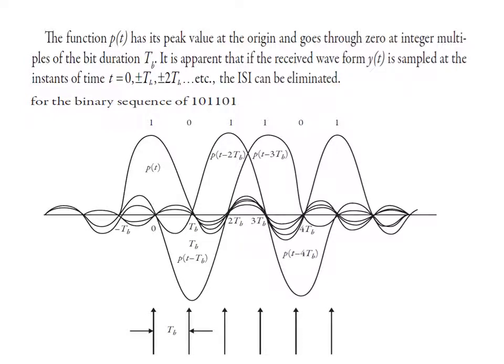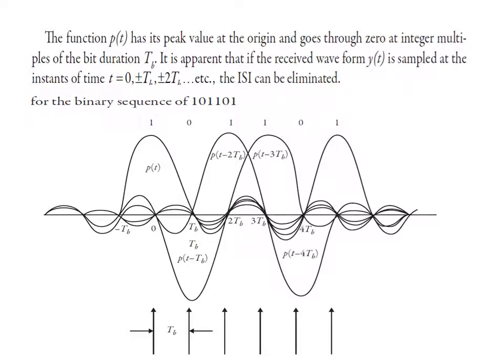Now our third bit of the binary sequence is 1. Again we have plotted it in the upper direction, that is PT minus 2 TB. What will be next? Again we have a 1. The next pulse will be PT minus 3 TB, the next pulse will be PT minus 4 TB, PT minus 5 TB. Like this we can draw the sync pulses.